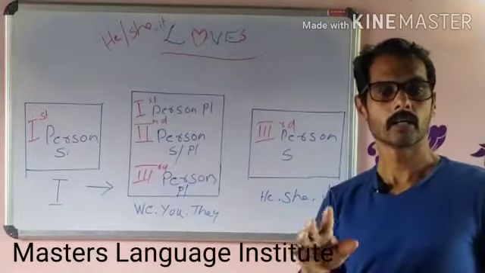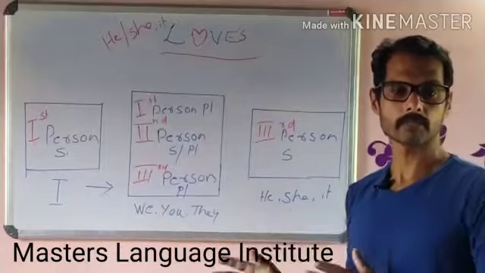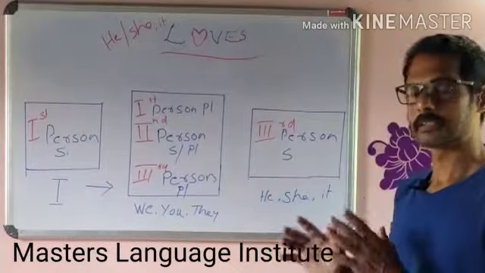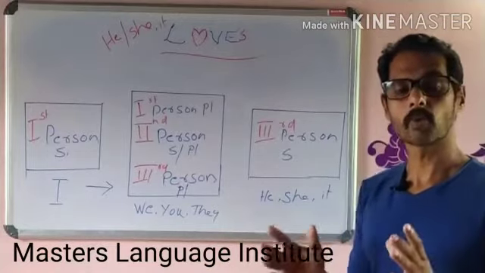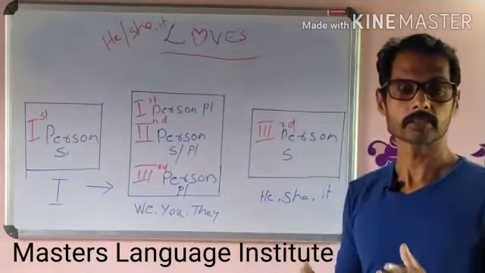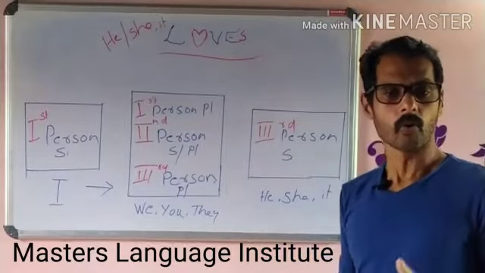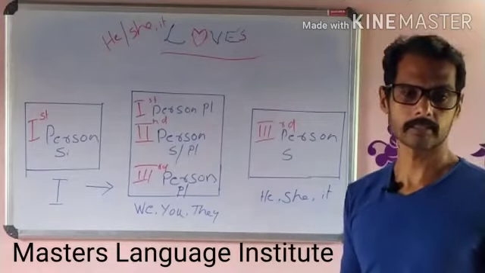Then, to tell about general facts like the earth goes around the sun, the water boils at 100 degrees Celsius, we use simple present tense. Or to ask questions about repeating action or general things.